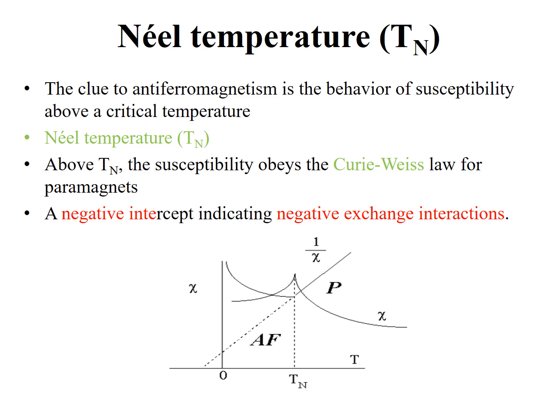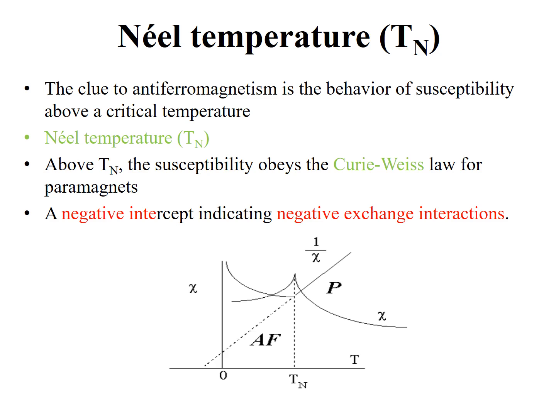So when we increase temperature, initially the magnetic susceptibility of antiferromagnetic material goes on increasing, but after some time, their magnetic susceptibility goes on decreasing with temperature.